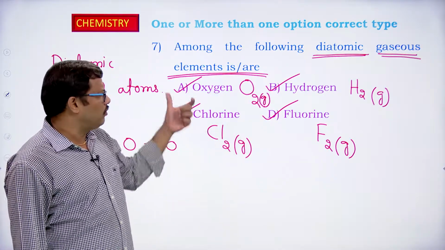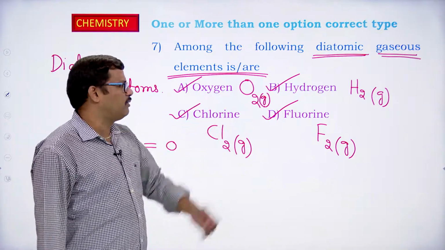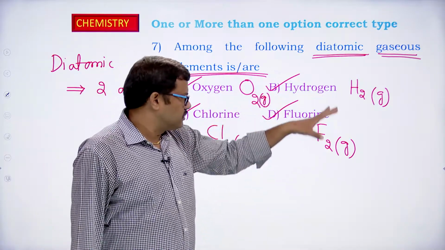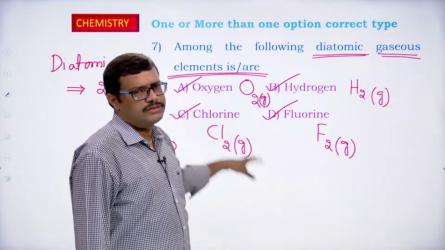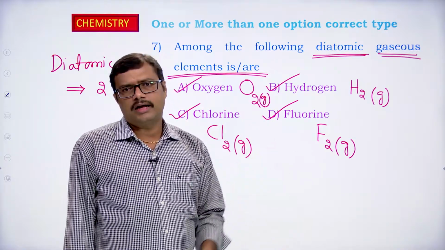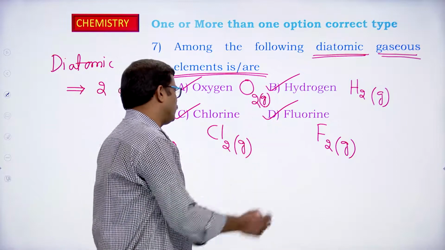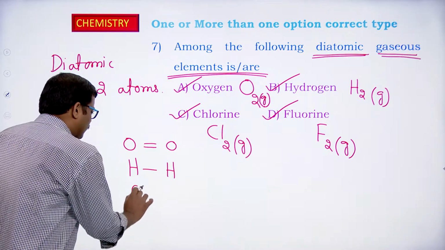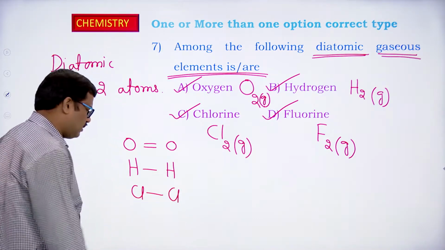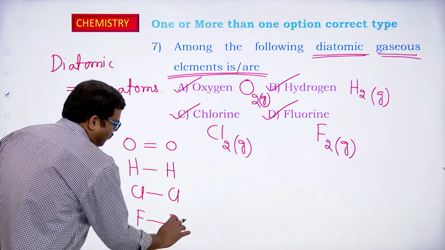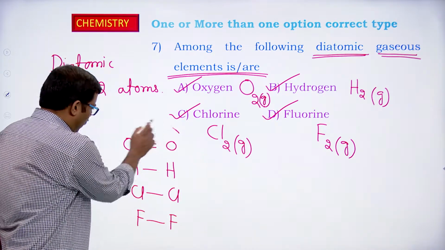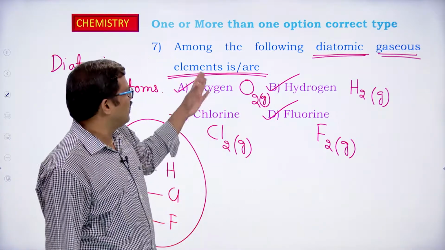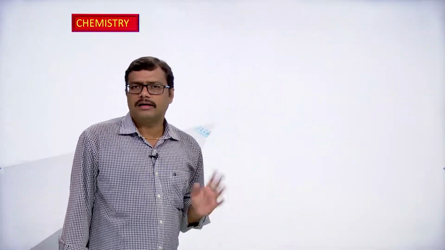Okay. So first of all, they have given the names. What you have to do is write the formula. You have to identify how these elements exist in nature. All are gases: fluorine, chlorine, hydrogen, oxygen, and they are all diatomic molecules. Two atoms are present. In the case of hydrogen, the two hydrogen atoms are connected by a single bond. In chlorine, the two chlorine atoms are connected by a single bond. In fluorine, the two fluorine atoms are connected by a single bond. So all exist in nature as diatomic forms and they are all gases. You can clearly observe that all four options are correct in this case.